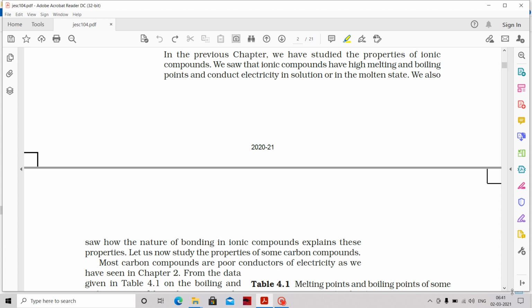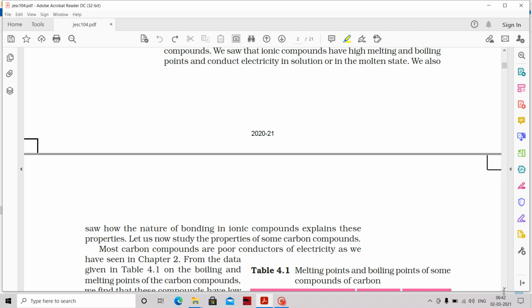And we know that ionic compounds, which ionize when you put them in some solvent, mostly an aqueous solvent like water, have high melting and boiling points, like sodium chloride. Its melting point is around 803 degrees centigrade, and the boiling point is still higher. When I put it in water, it conducts electricity, that is ionic conduction. Even in the molten state, around 803 degrees centigrade, the sodium chloride becomes liquid and there it conducts electricity.